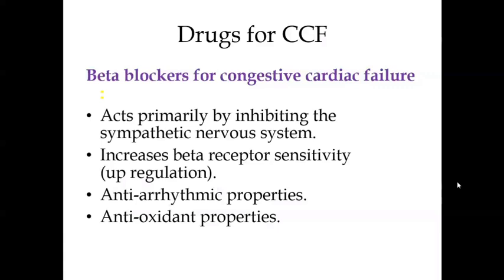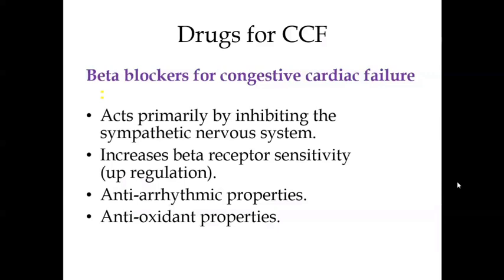Now, beta blockers also have anti-arrhythmic properties and antioxidant properties, and they also have the property to prevent cardiac remodeling. This can be an 'all except' question for MCQs: cardiac remodeling can be prevented by all except ACE inhibitors, ARBs, beta blockers, and diuretics.